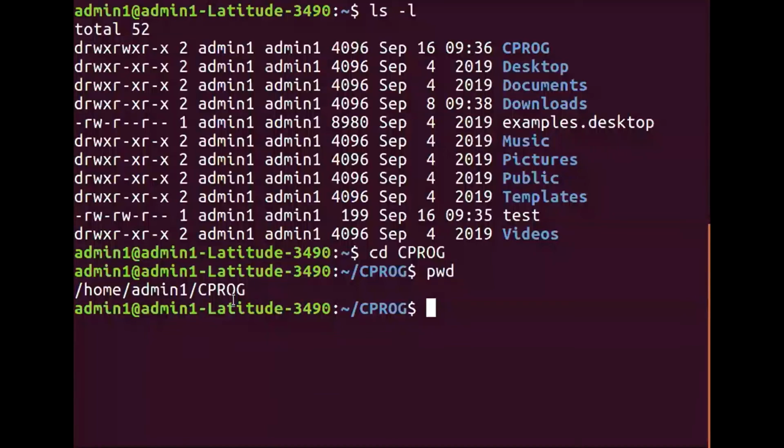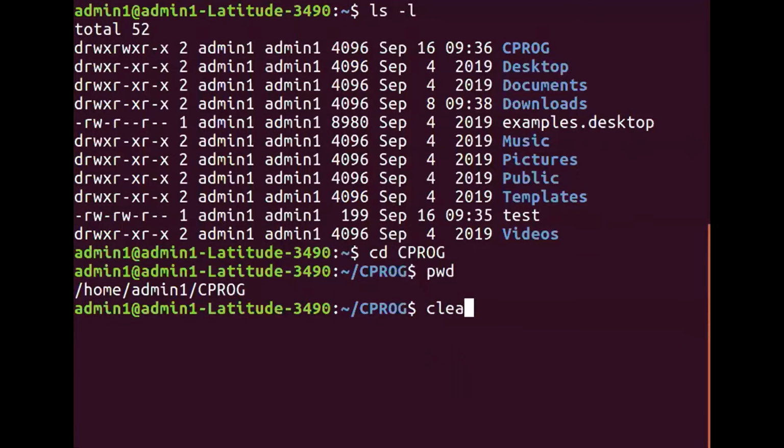Similarly, home acts as a parent directory for admin1, right? So this is what is called directory manipulation commands with respect to pwd, mkdir and cd.